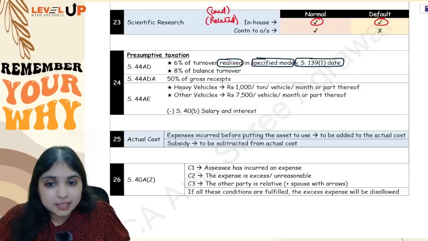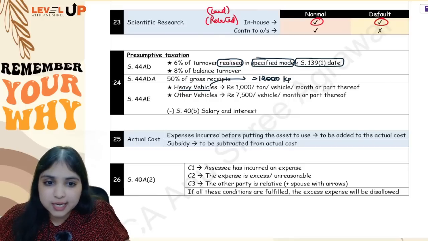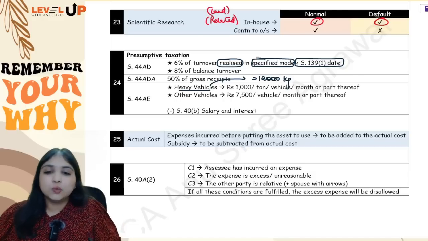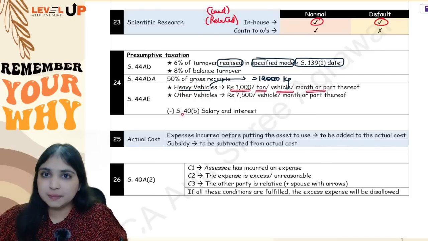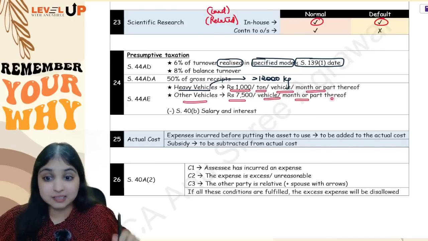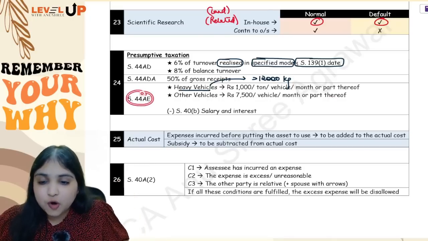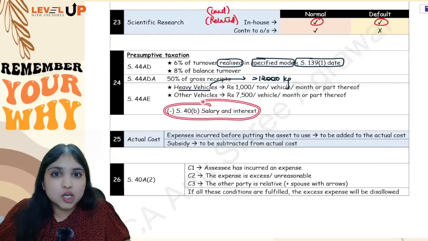Now heavy vehicles means what? Heavy vehicles means the vehicle can carry more than 12,000 kg or more than 12 tons. You will call it a heavy vehicle. So for heavy vehicles, 1000 rupees per ton per vehicle per month. For other vehicles, 7500 per vehicle per month. This will be taxable. However, in section 44AE, we have a special point. This special point will apply only if the assessee is a partnership firm or LLP.